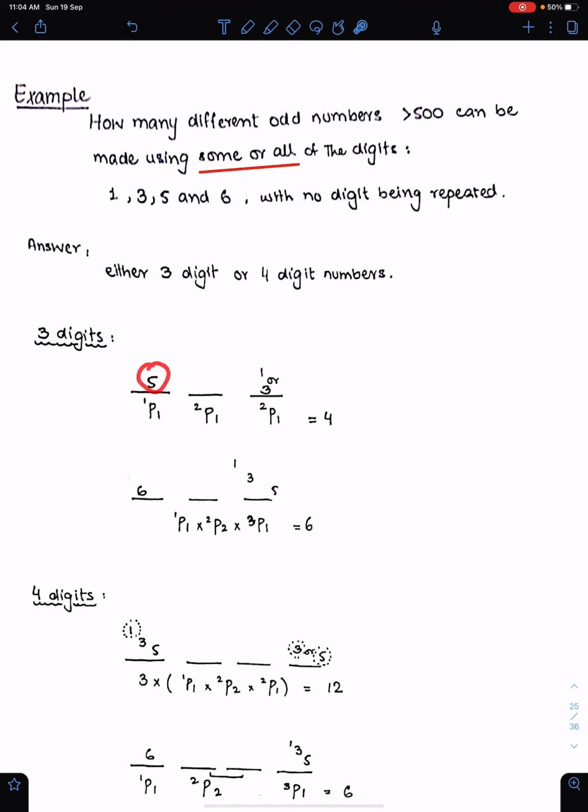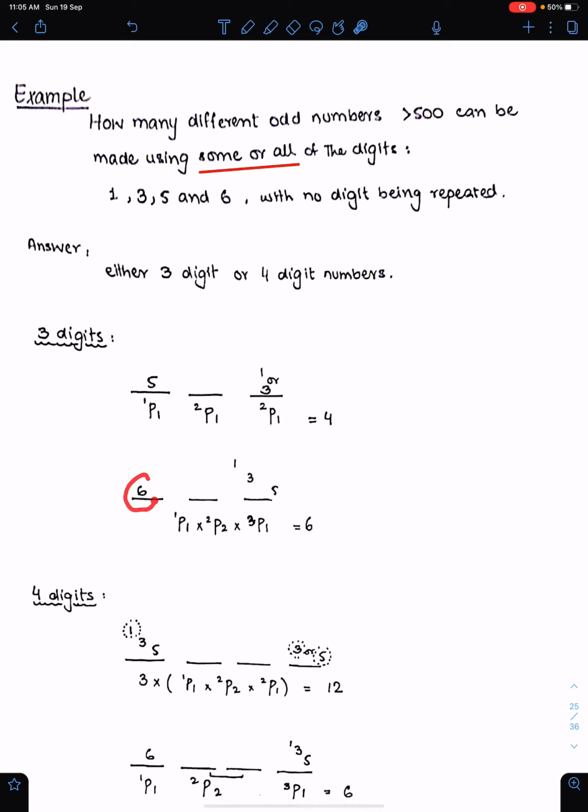So for 5, write 1P1, or you can just leave it. This will make your understanding easy. For 1 or 3, write 2P1. Altogether we have 4 digits. We have arranged 1 digit here, 1 here, so leftover digits are 2 and we need 1 more digit here, so 2P1. So there are 4 ways when the first digit is 5 and the number is odd.